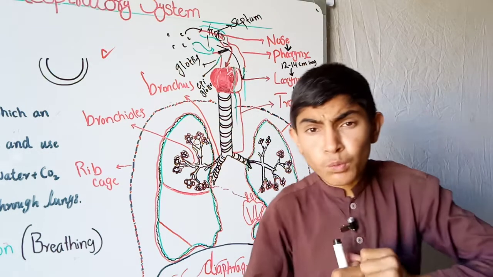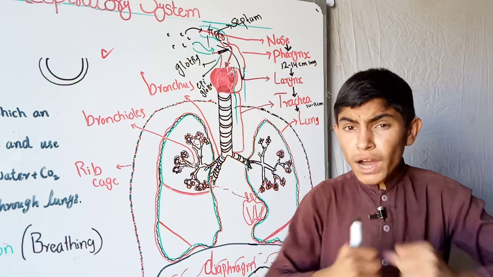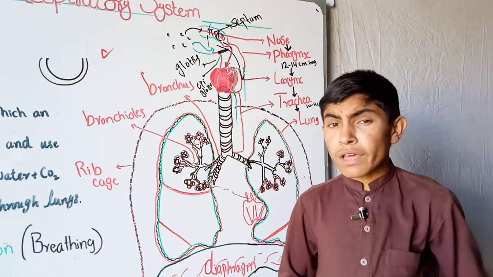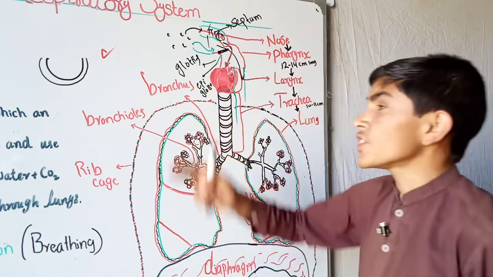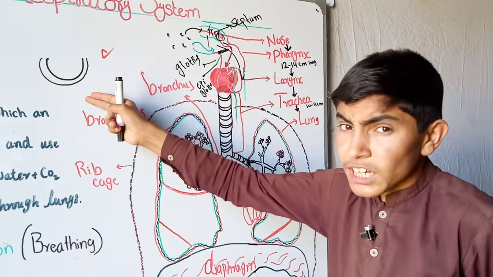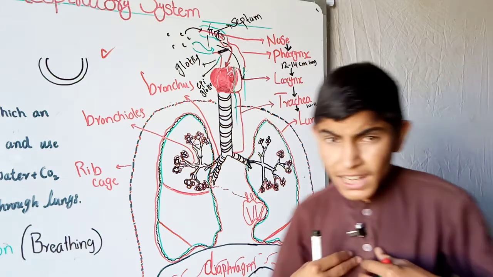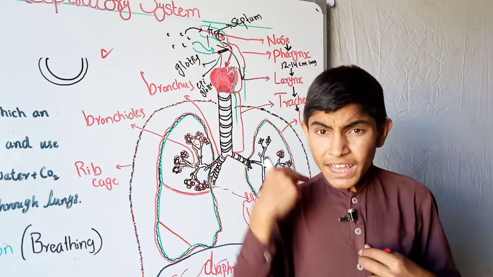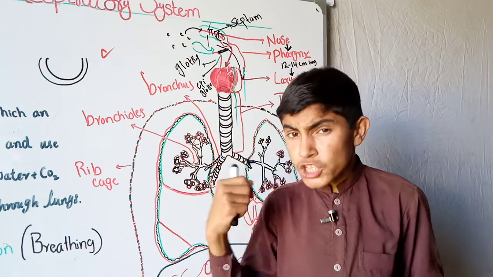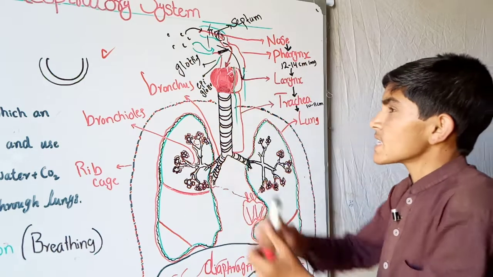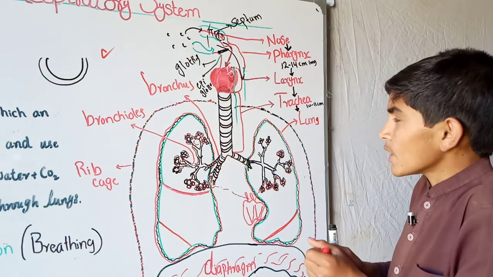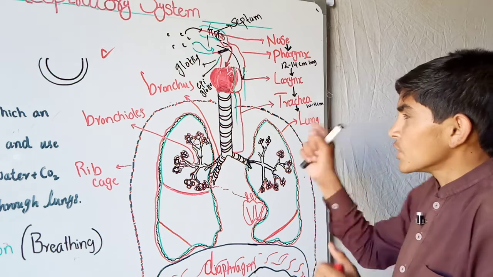So in order to keep the walls of the trachea firm, Allah has created the incomplete cartilaginous rings, which are complete on the lateral side but incomplete on the dorsal side. So their work is to prevent the collapsing of the walls of the trachea.